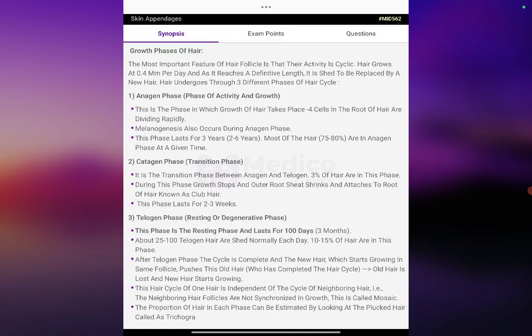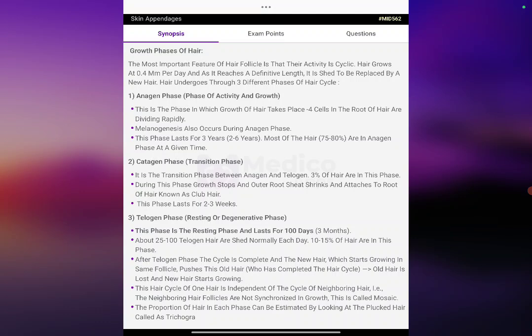Cells in the root of the hair are dividing rapidly. Melanogenesis also occurs during the anagen phase. This phase lasts for 3 years, or 2 to 6 years. Most of the hair, 75 to 80%, is in the anagen phase at a given time. Catagen phase: a transition phase between the anagen and the telogen. About 3% of hair is in this phase.